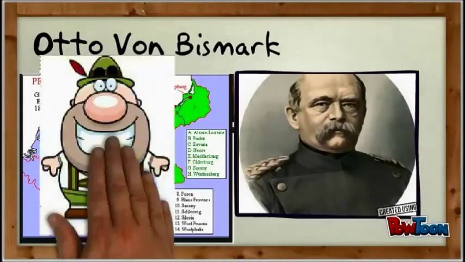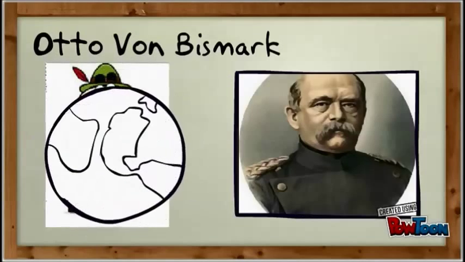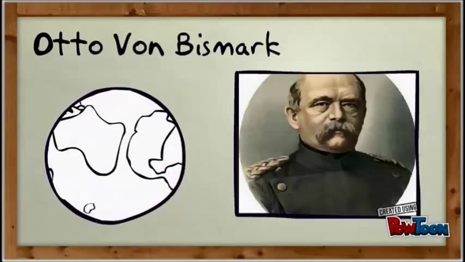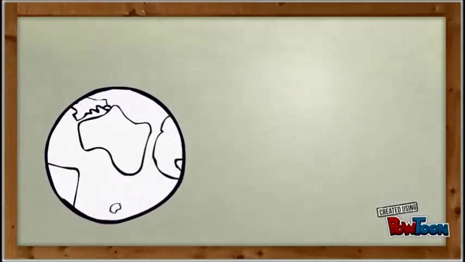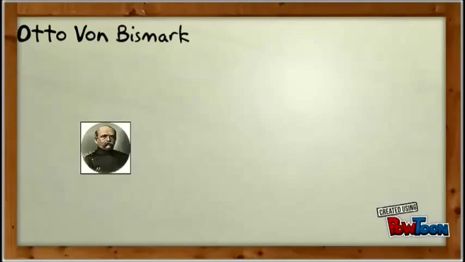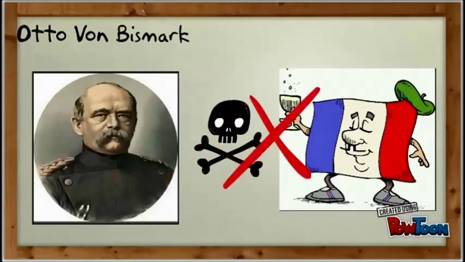We're going to start off by talking about Otto von Bismarck, who was Prime Minister of Prussia before becoming Chancellor of Germany. As Chancellor, he wanted to protect his nation and did so through a series of alliances that may have actually been the creation of World War I. No big deal. Or at least that's one of the theories of it. He also used these alliances in an attempt to isolate France from the rest of the world.